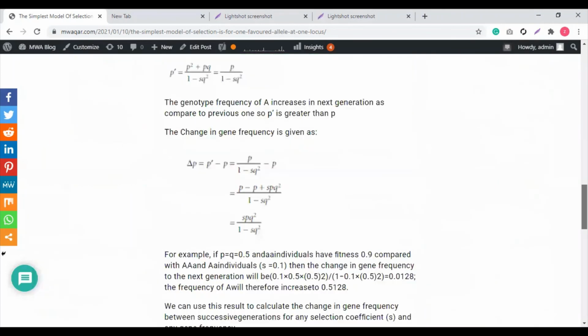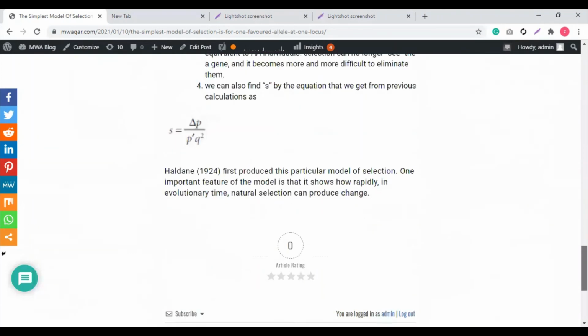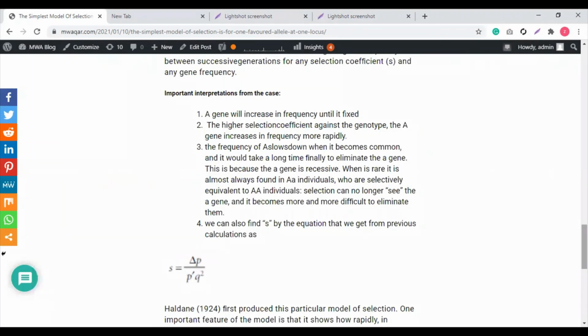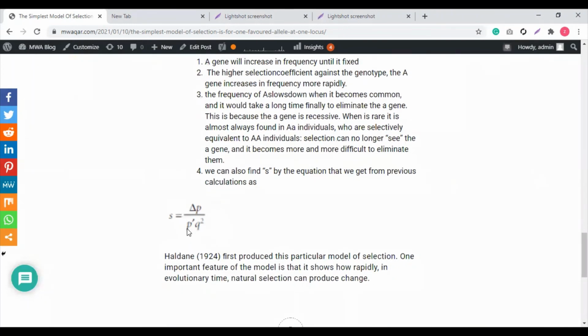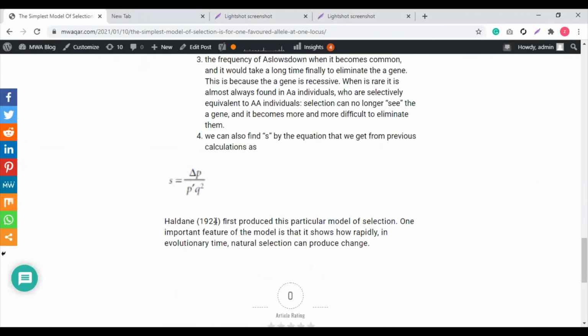Cool. I hope everything is clear to you now. Now the fourth important interpretation is that we can also find S by the equation that we get from the previous calculations as this. You just need to remember this equation. Our focus is not on the explanation of this equation.